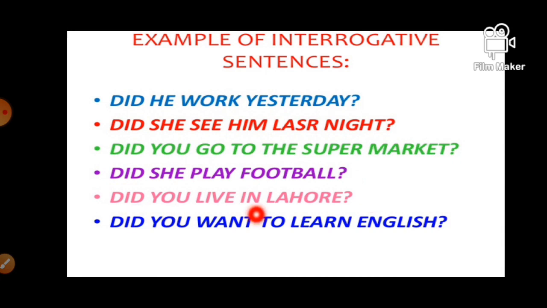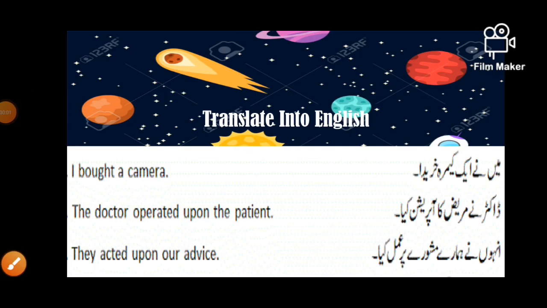In all these sentences, you can see did plus V1. So, in the did line, either negative or interrogative, we cannot use V2. So what do we use? We use V1. Now let's practice translating into English so that you can understand the past indefinite tense more clearly. I have written some sentences in Urdu so that you can translate them into English.